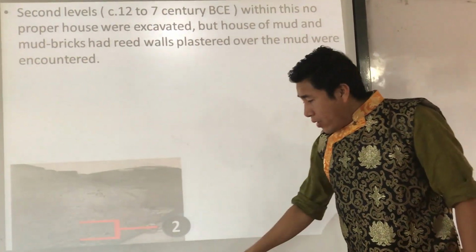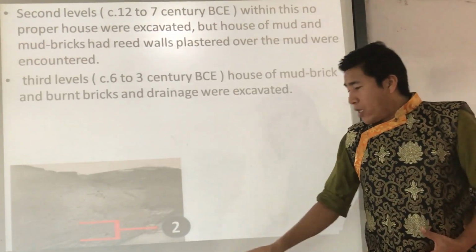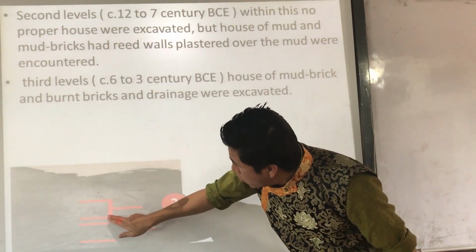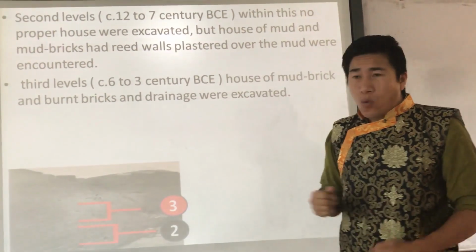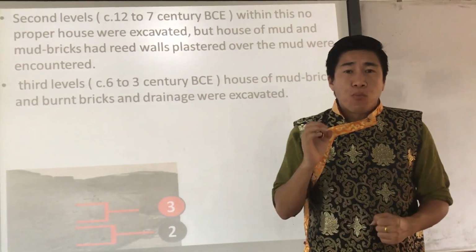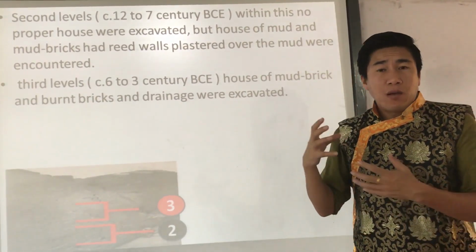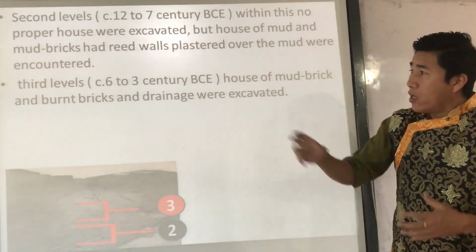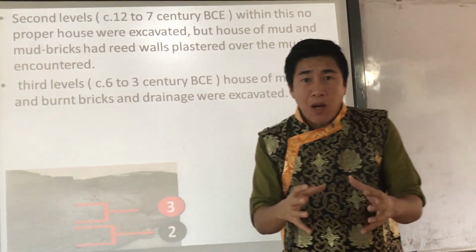Understood? Now in the third occupation level, between the 6th and 3rd century BC, he found a proper house made of mud brick or burnt brick, meaning a proper house.